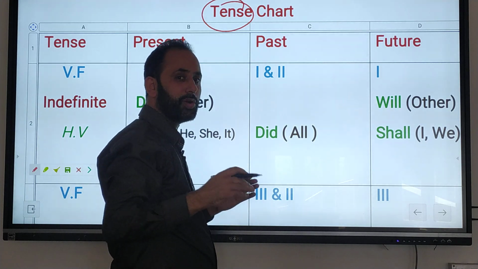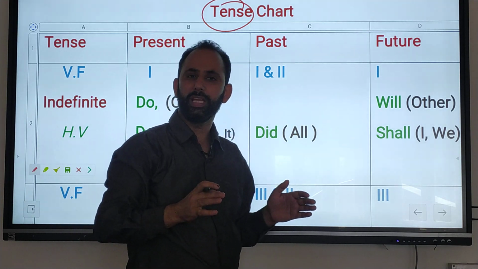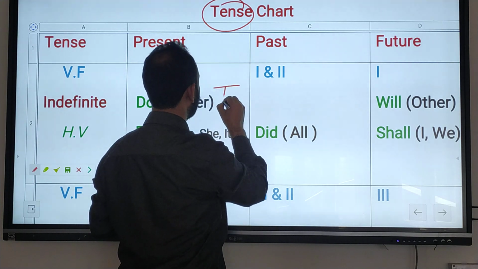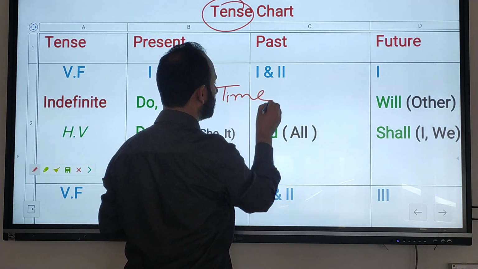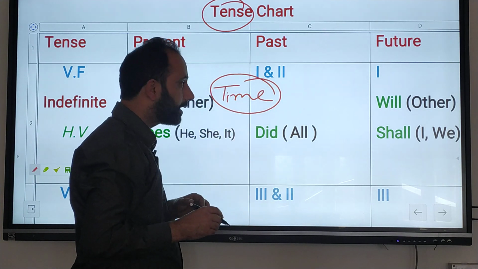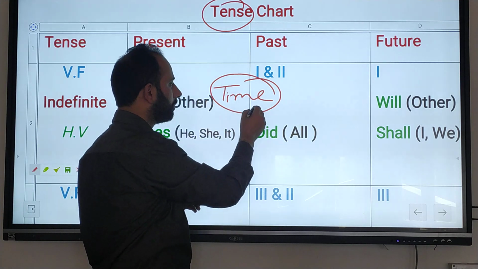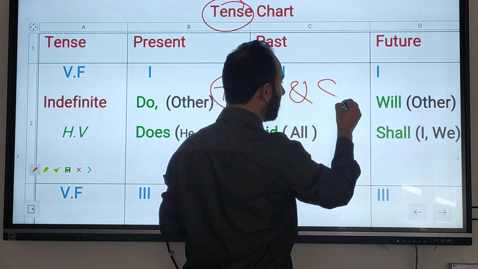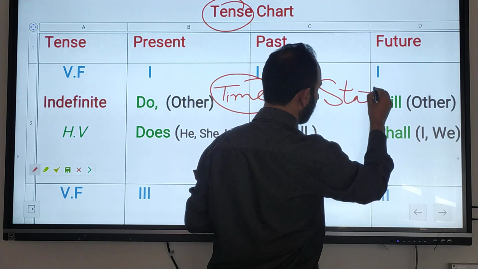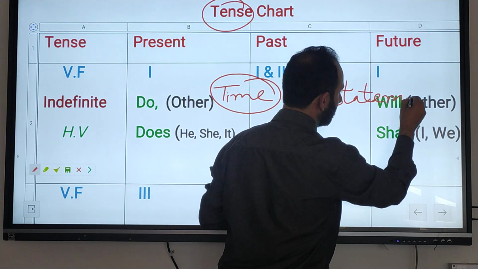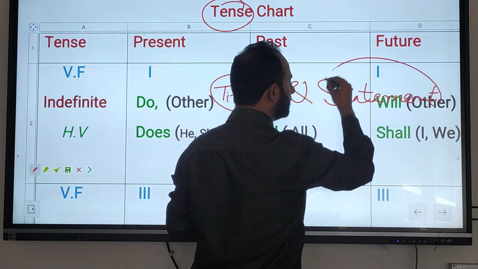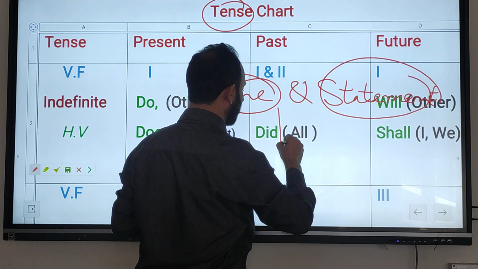As already told to you, tense has come from the Latin word tempus, which means time. That is, tense shows us time. And I have also told you that it also shows us statement. But time and statement of what? You have to remember this.